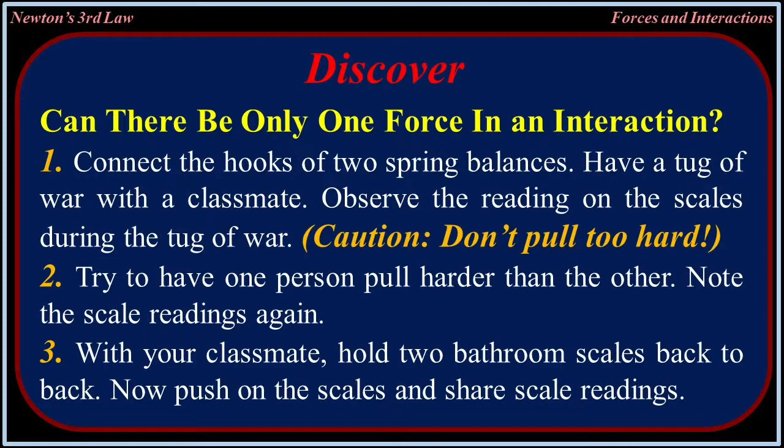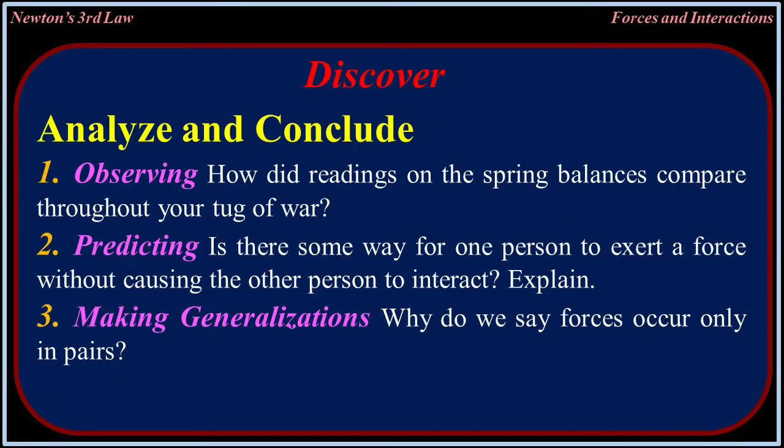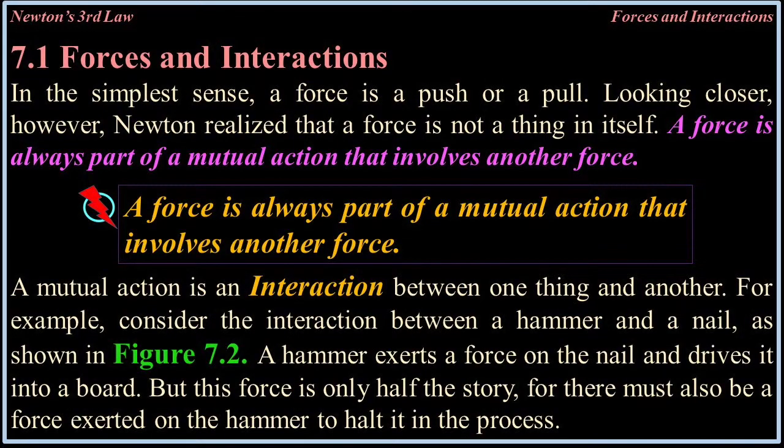With your classmate, hold two bathroom scales back to back. Now push on the scales and share scale readings. Analyze and conclude. 1. Observing. How did readings on the spring balances compare throughout your tug of war? 2. Predicting. Is there some way for one person to exert a force without causing the other person to interact? Explain. 3. Making generalizations. Why do we say forces occur only in pairs?